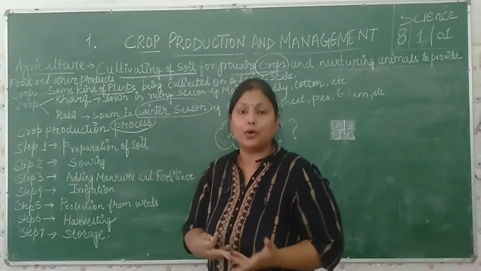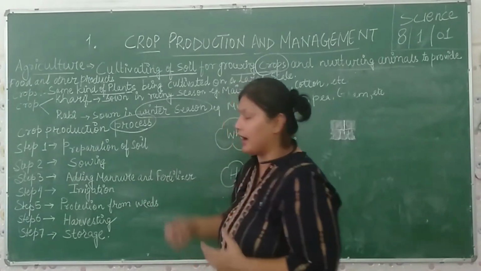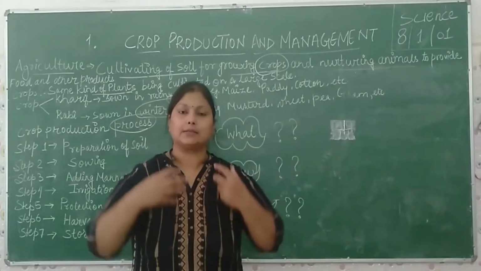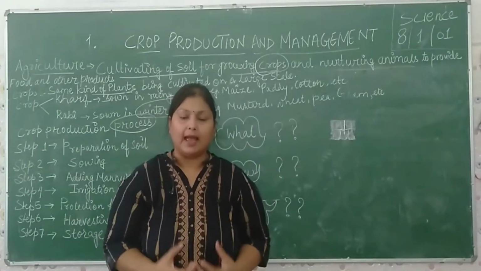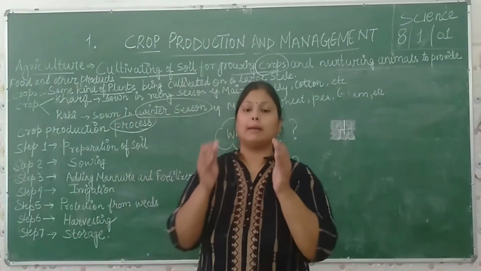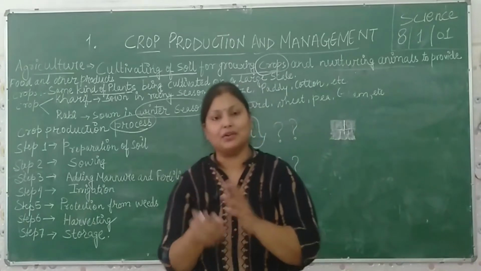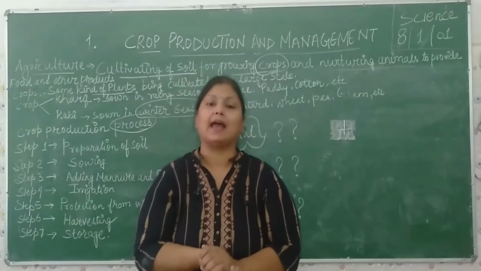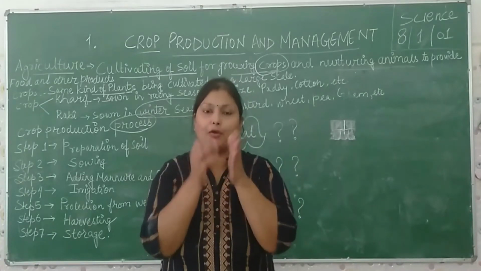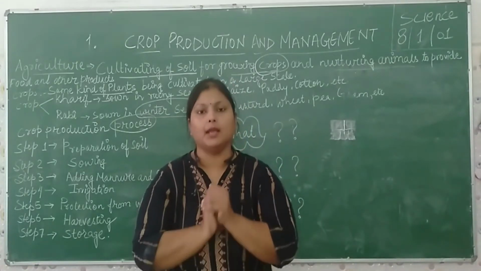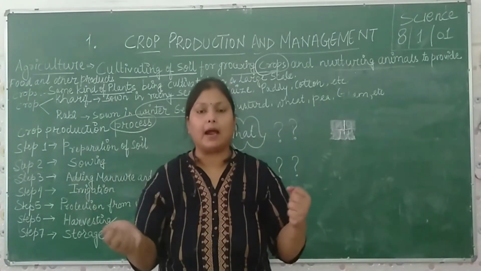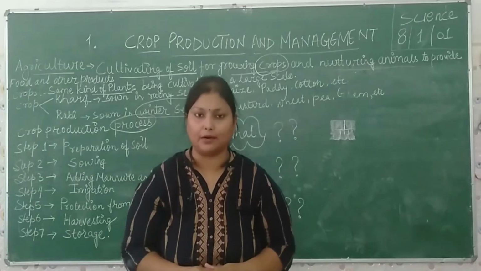Because these weeds absorb the nourishment, minerals, water from the soil, and there is a deficiency of this nourishment, so the mango tree gets less amount of nourishment, nutrient and water. So for the proper development of the mango plant, you must remove those grasses, those weeds, unwanted plants from the soil. Do you all understand?